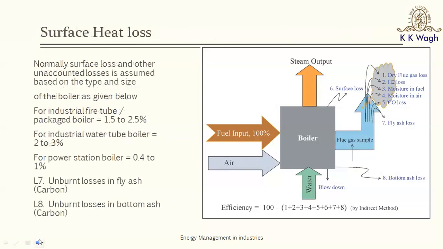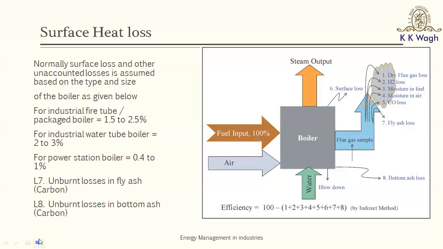The next loss is because of the heated surface. The boilers, though they are insulated, still have some losses from the surfaces. And those losses can be determined by using very complicated expressions of heat transfer.